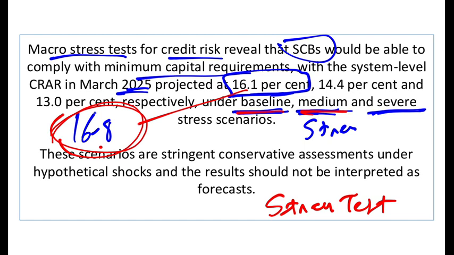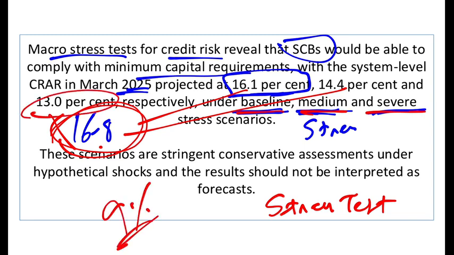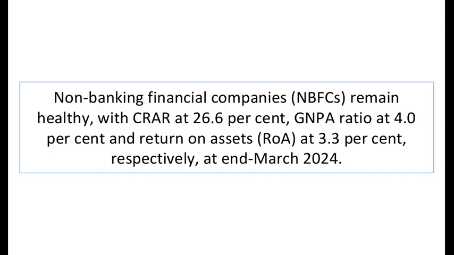If there is a medium stress, it will become 14.4. If there is a very severe stress, this will become 13%. But even 13% is more than the minimum capital adequacy ratio, which is 9%, which shows that even if we consider that there will be a severe stress in our economy, still the banks will be very, very resilient, right? These are the scenarios envisaged by the RBI, and that is why the RBI is very, very confident.